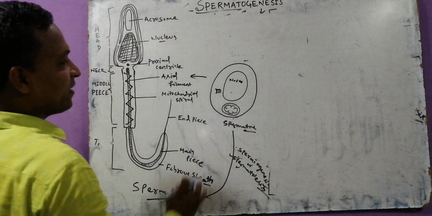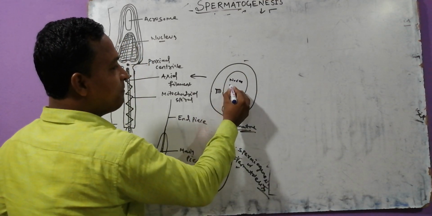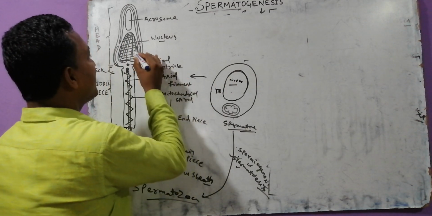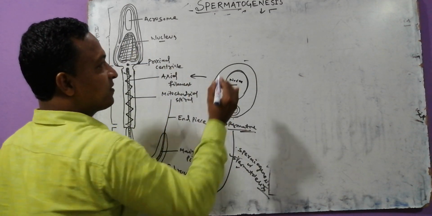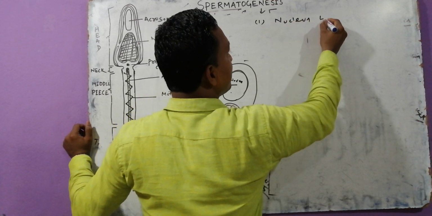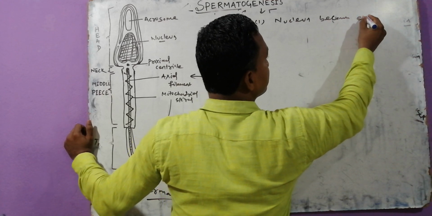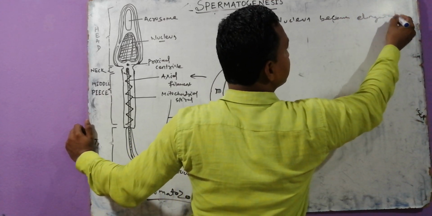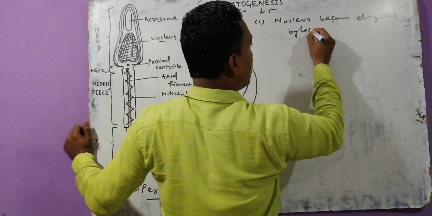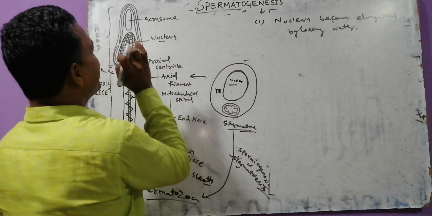First, try to focus, my dear. The nucleus of the spermatid, which is rounded, becomes elongated by losing water. The first point: the nucleus becomes elongated by losing water. Okay, this is elongated.